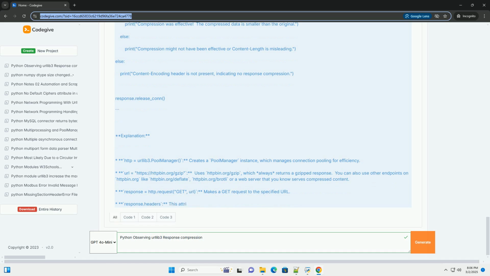Downloading a large file. Compression is particularly important when downloading large files. Working with APIs. Many APIs return data in compressed formats, especially JSON or XML. Web scraping: compression can significantly speed up web scraping tasks.